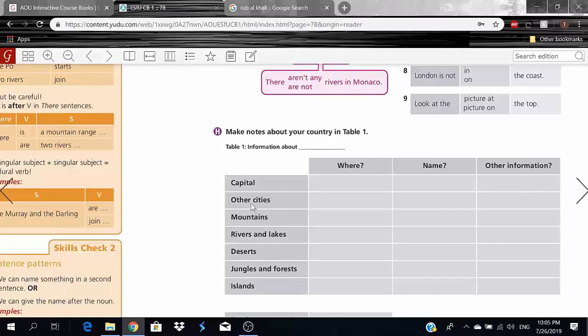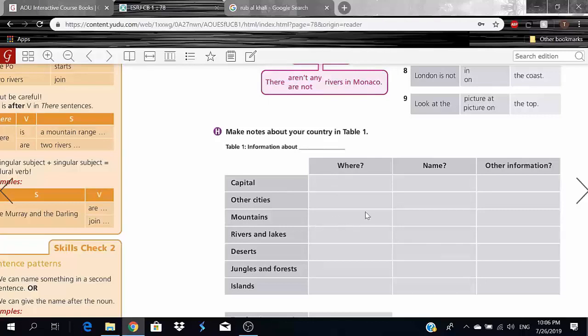Any other cities, I'll probably say, as a place, West, name, the place that we're in right now, Jeddah, JEDDAH. And guys, don't forget the J is capital. Okay? And other information, over 5 million people. Now let's go over to mountains. And where I'll probably say south.